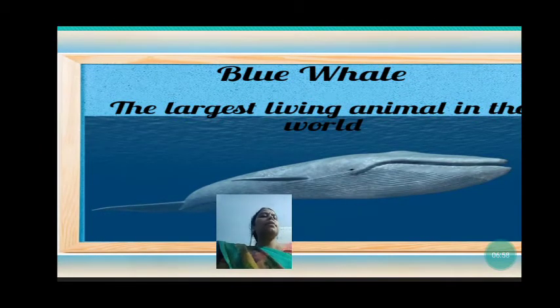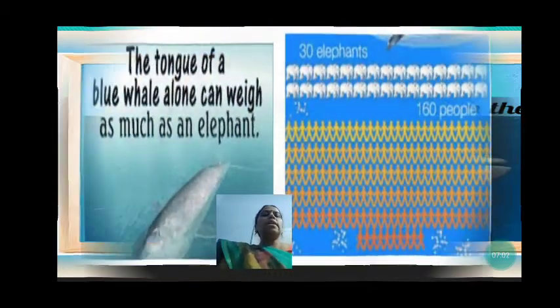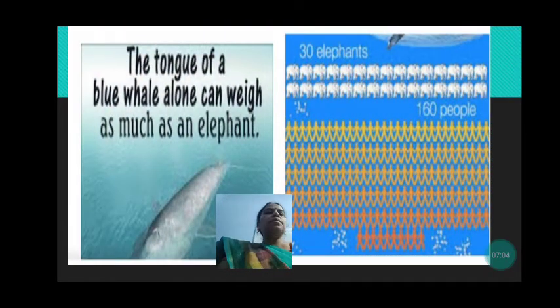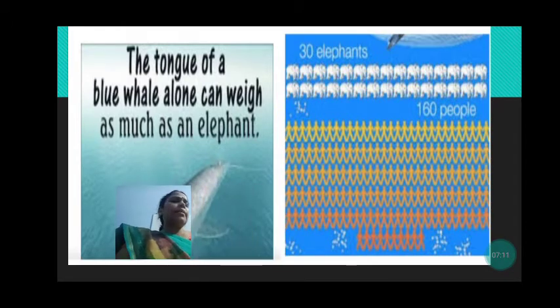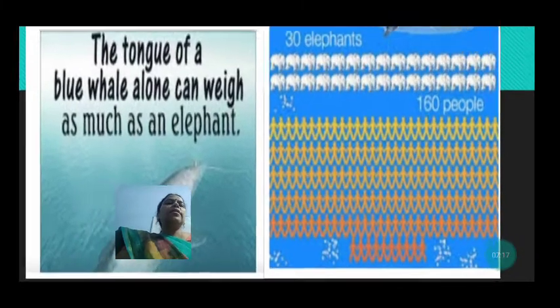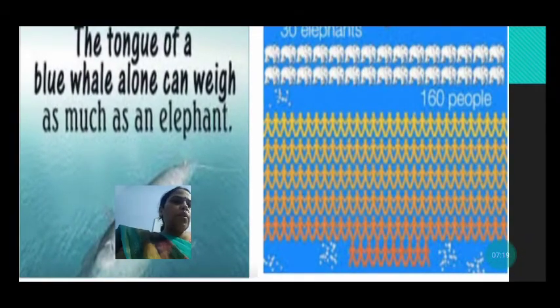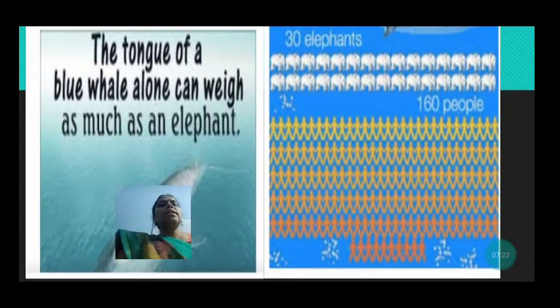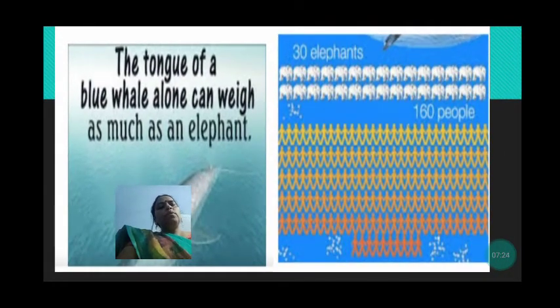Now, blue whale. The blue whale is the largest living animal in the world. Let us read. The tongue of the blue whale weighs as much as an elephant. Thirty elephants weigh as much as one blue whale, and 160 people also weigh as much as one blue whale.